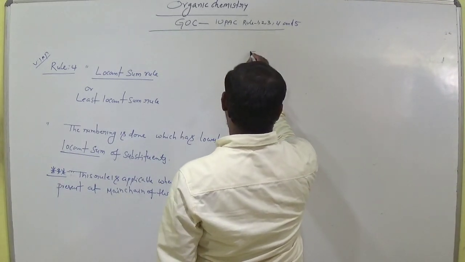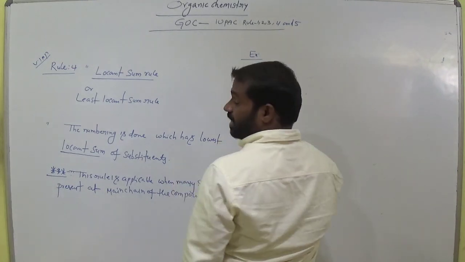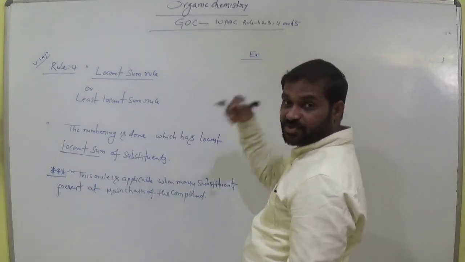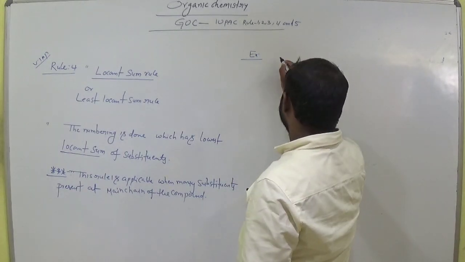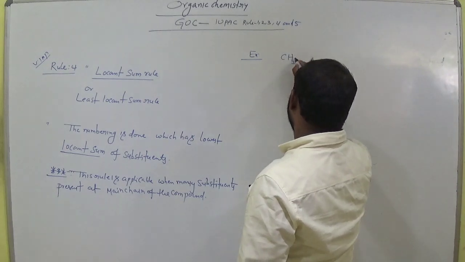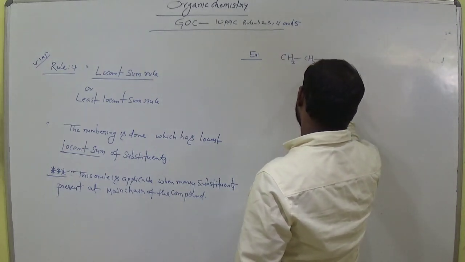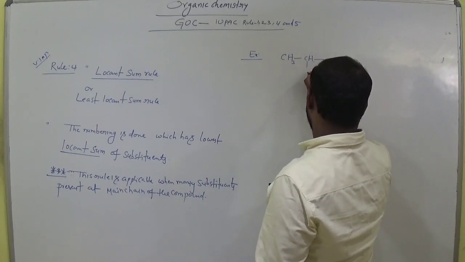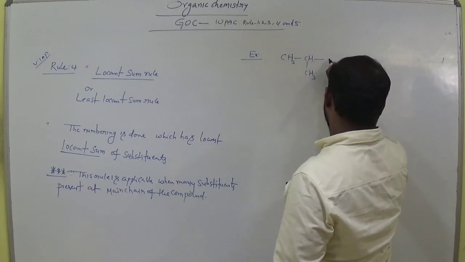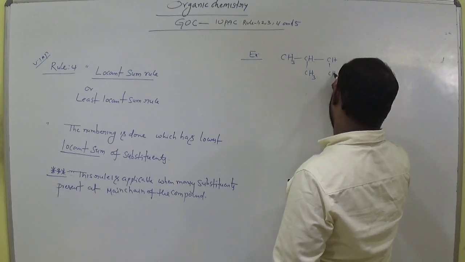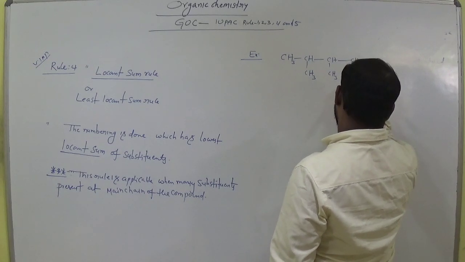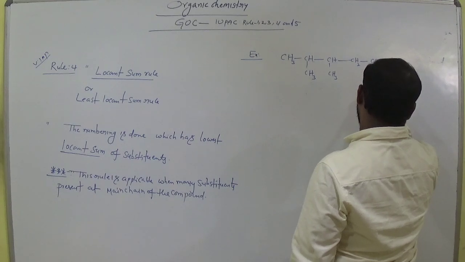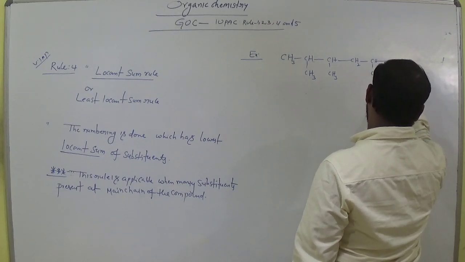Let's see the example. What is the lowest locant sum rule? We are going to sum the locant positions, the substituent positions at the main chain. Let's see the example. CH3, CH2, CH3, CH3, CH2, CH3, CH3.